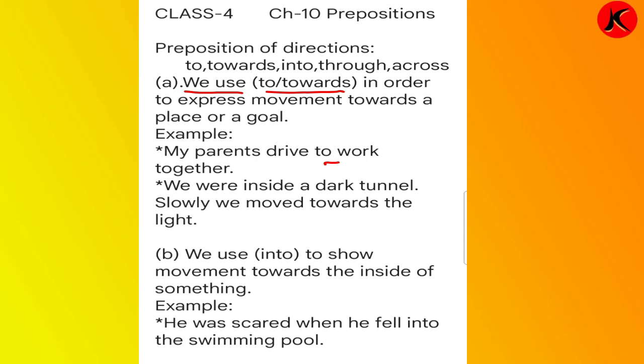Second, we were inside a dark tunnel. Slowly we moved towards the light. So first, what was it? We were inside a dark tunnel, but slowly we moved towards the light. They were already inside the dark tunnel, but what happened? They moved slowly towards the light. What do they want? The light, to see. So they moved towards the light.